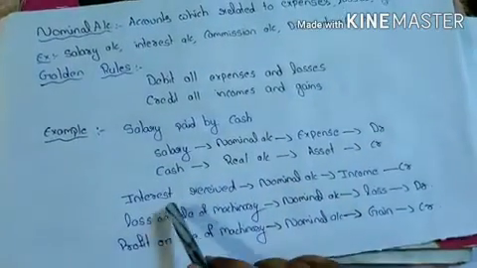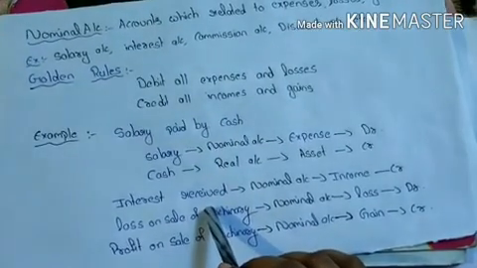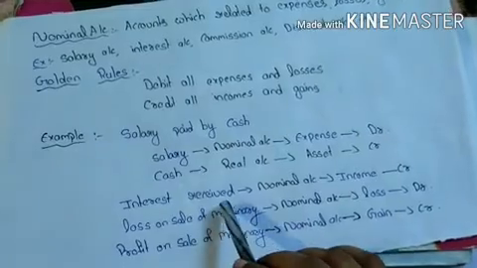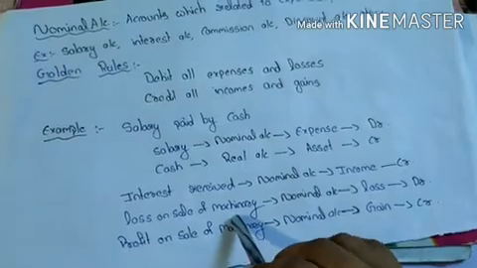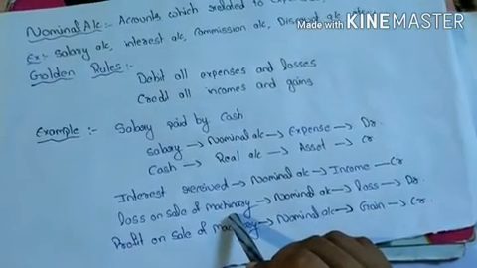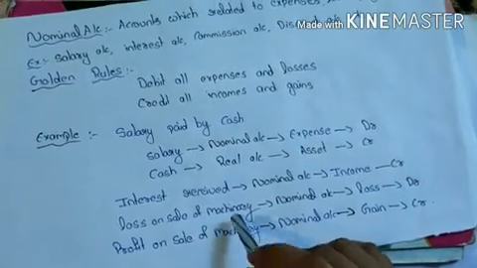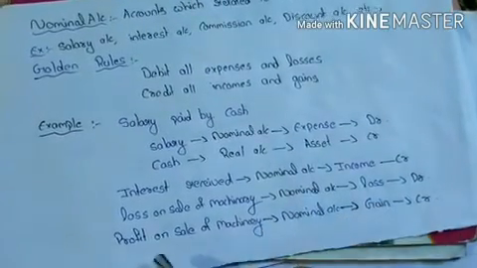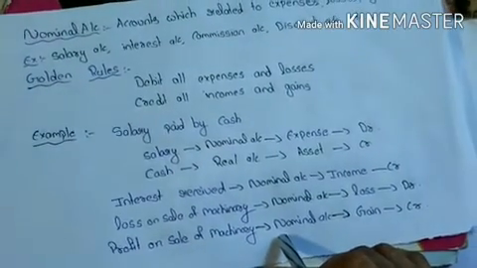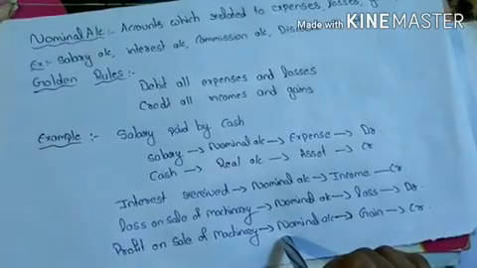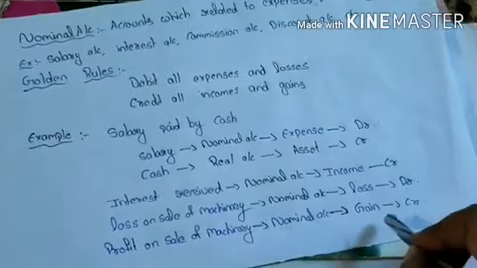Interest received, it is an income. So debit all expenses and losses, credit all incomes and gains. It is an income, so it should be credited. Next, loss on sale of machinery. According to the nominal account, debit all expenses and losses, credit all incomes and gains. It is a loss, so it should be debited. Profit on sale of machinery, it is a gain. So it should be credited.